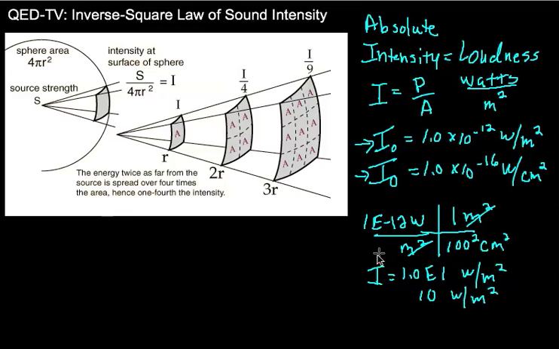So we have an upper level called the threshold of pain. We can obviously go up more than that, but severe damage would be caused. And then we have a lower limit called the threshold of hearing at 1 times 10 to the minus 12 watts per square meter. Okay, so we're going to talk more about relative intensities later. This is absolute intensities. But what I want to look at is, how does the intensity of a sound change as you are further and further away from the source?